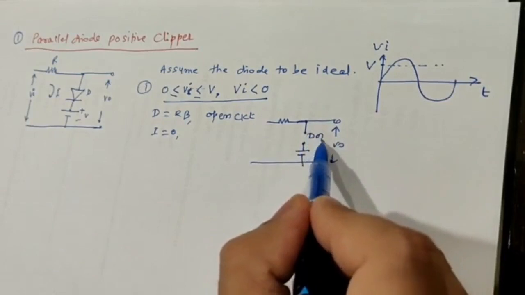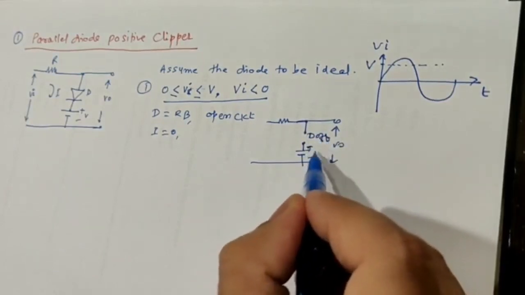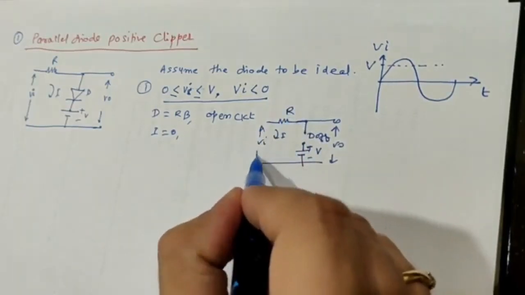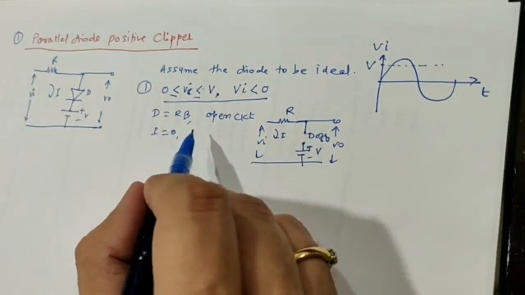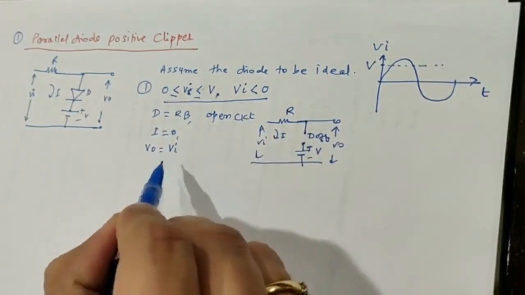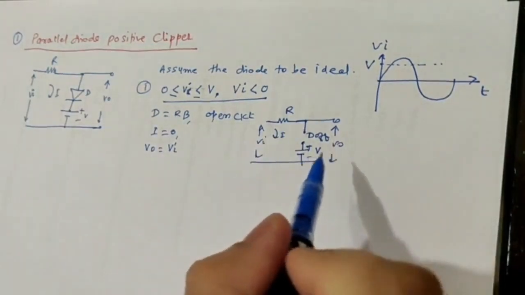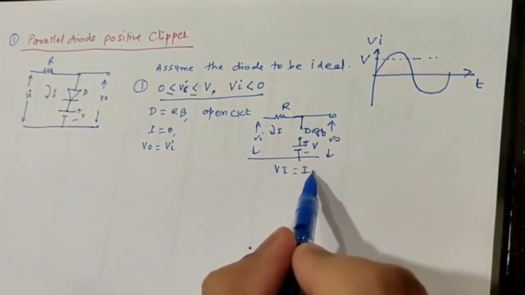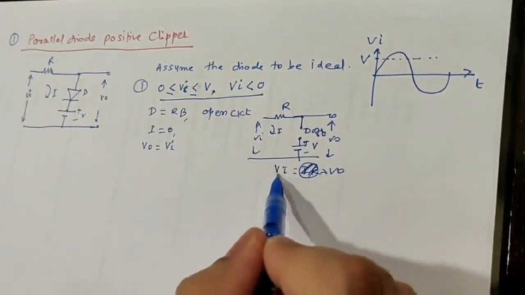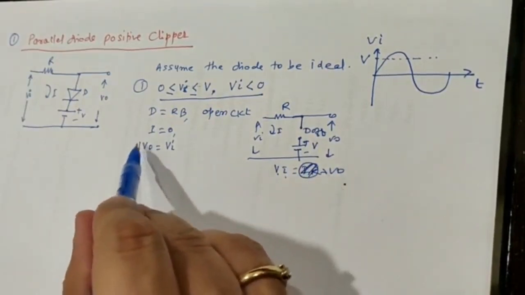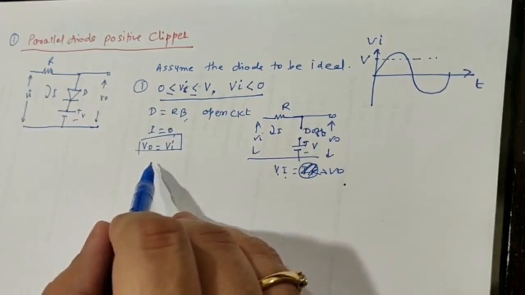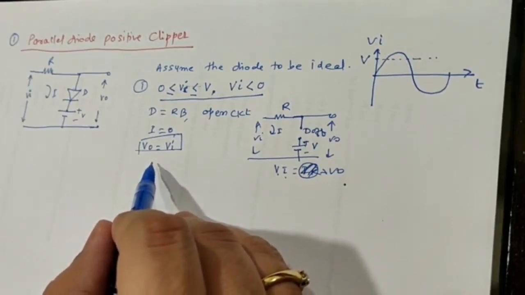So it is the D off condition because the diode is in reverse bias, and this is battery V, this is the current I, this is resistance R, and this is your input voltage Vi. So I becomes 0. Now if I becomes 0, V0 will be equal to Vi, because if you apply KVL here, the equation will be Vi is equal to IR plus V0, and IR becomes 0 because I is 0, and therefore Vi is equal to V0. So for that entire condition, the output will follow the input voltage.